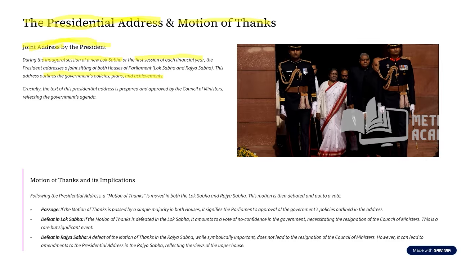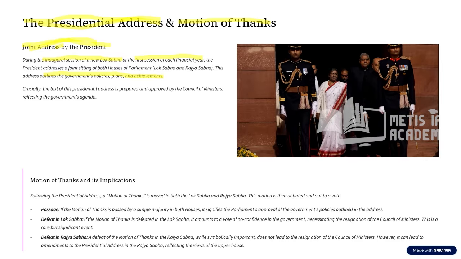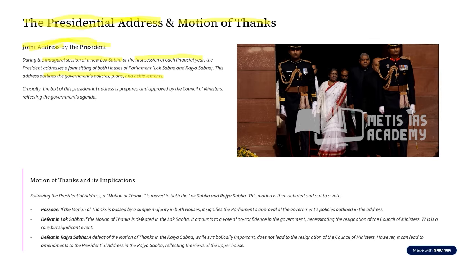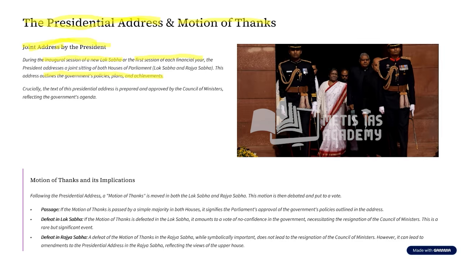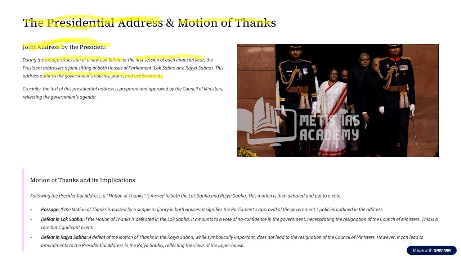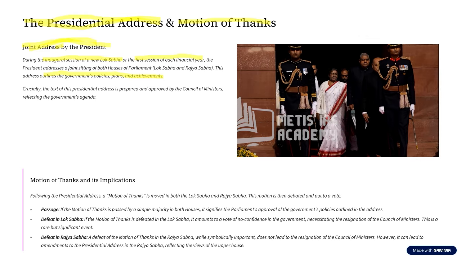Now, you can ask me, how is the president going to do this? This text of the presidential address is prepared by whom? It is prepared by none other than the Council of Ministers. Now, the president addresses the Lok Sabha and the Rajya Sabha together. After the presidential address, a motion of thanks is moved in both Lok Sabha and Rajya Sabha.